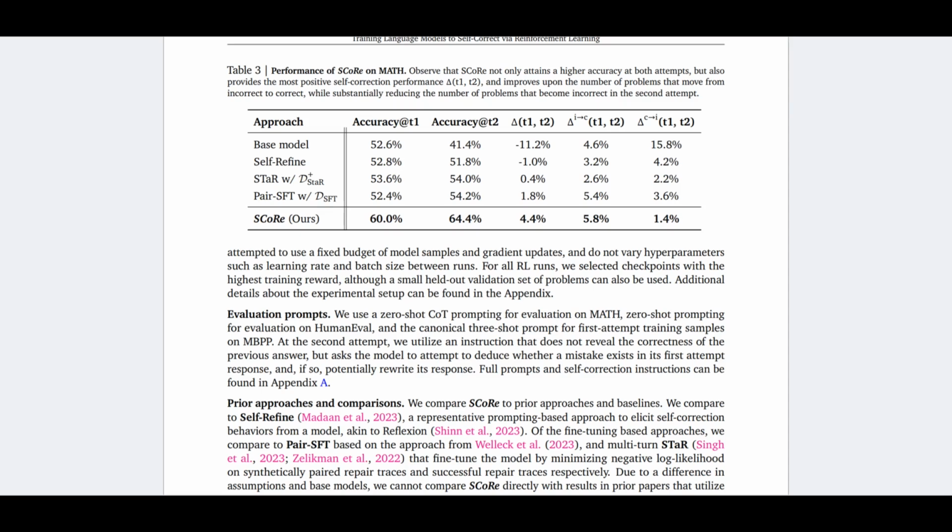And with STaR and Pair-SFT, there is a small self-correction improvement, and with the SCoRe method, there's a larger one. So it's 4.4 overall. However, it's still not quite large. It's still just a limited self-correction rate. Alright, so that's the gist of this paper. There are some more details you can see by reading this paper.